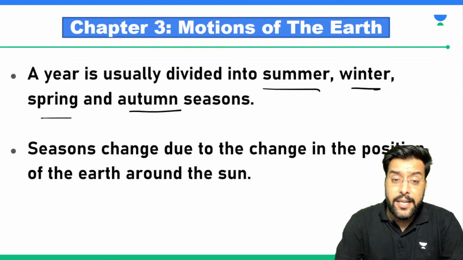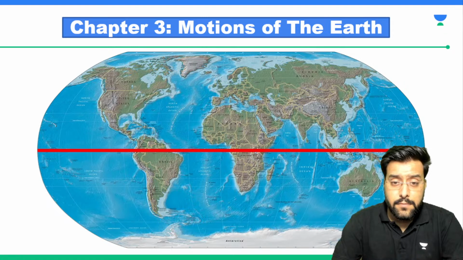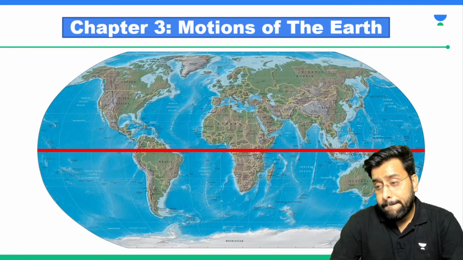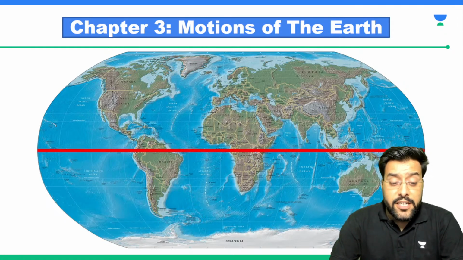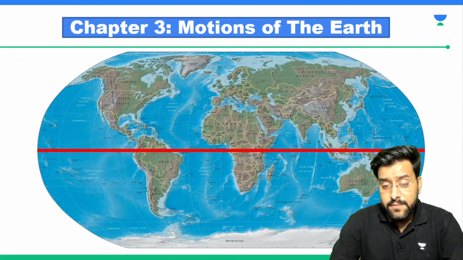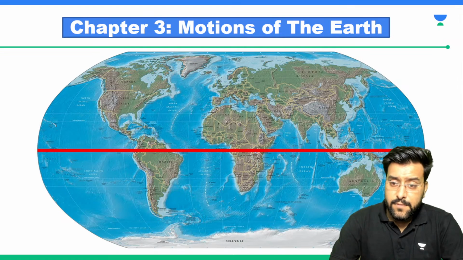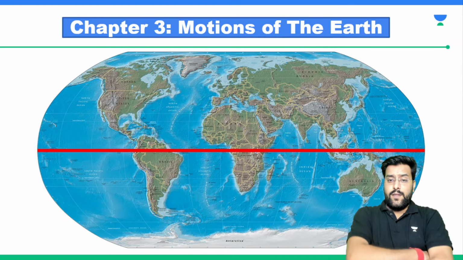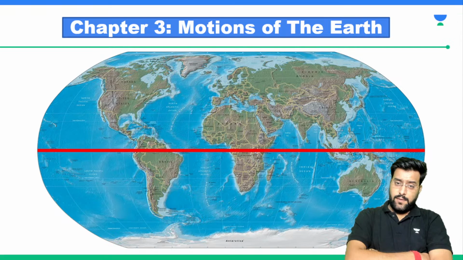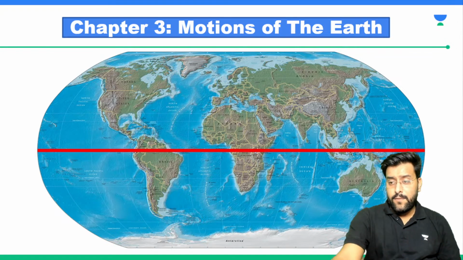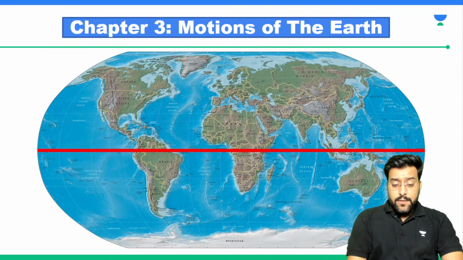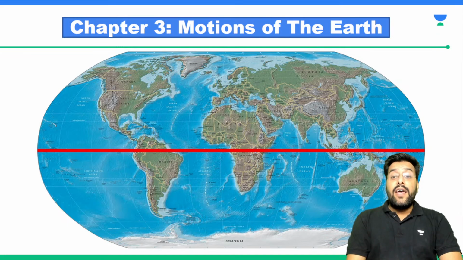Why with respect to the northern hemisphere? We name these things with respect to the things we see in the northern hemisphere.